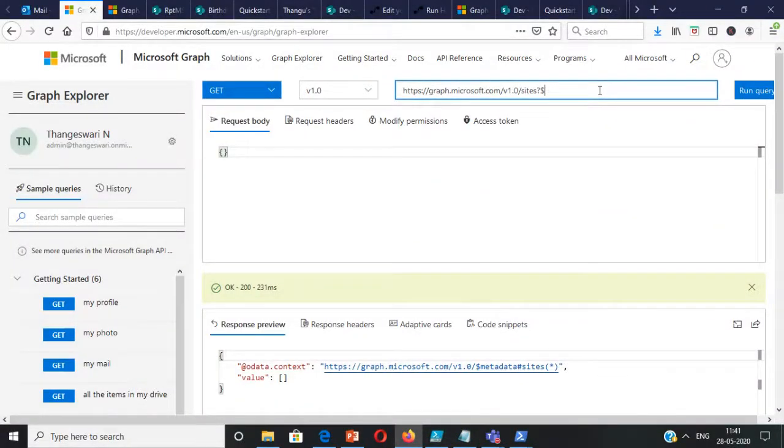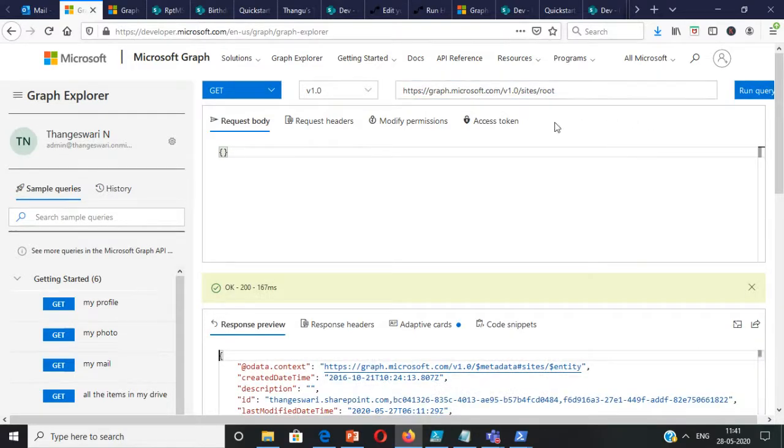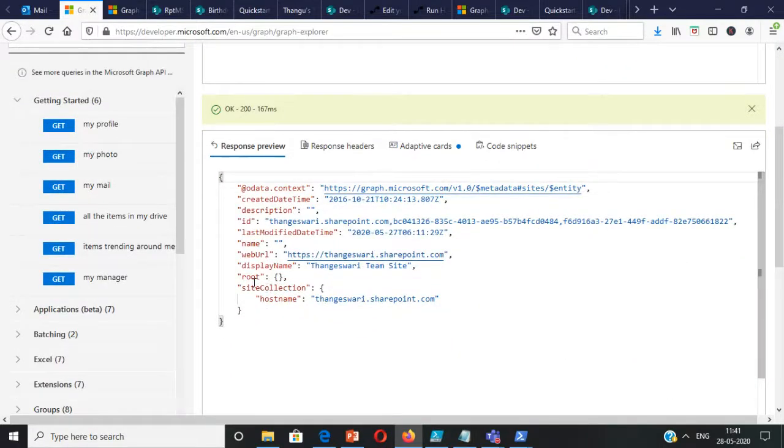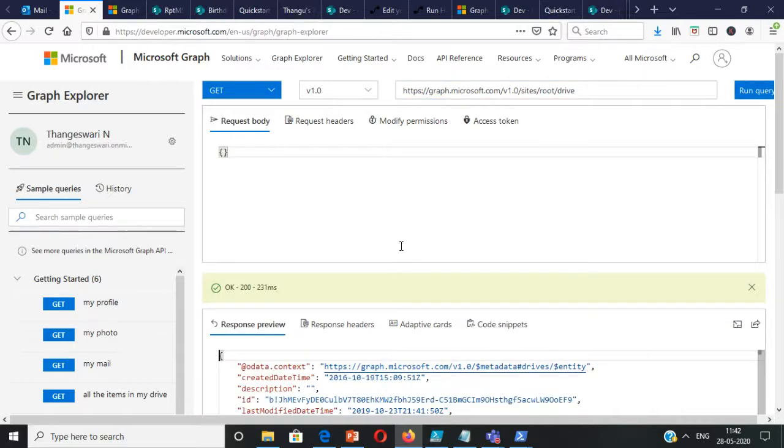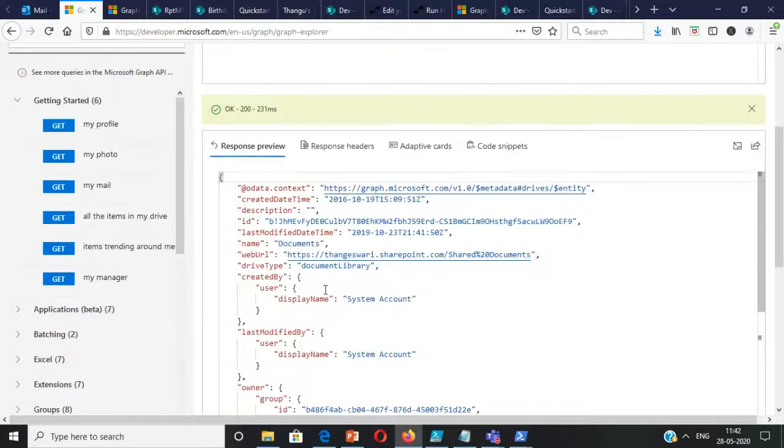Let me search for a particular root site. If I just search for the root site, I have to give sites/root. The root site is Tangeshwari's team site. Now, if I want to view the drives or just a particular drive, a SharePoint site has many document libraries, then we can just give the root document library, and it shows the document library name, Documents.